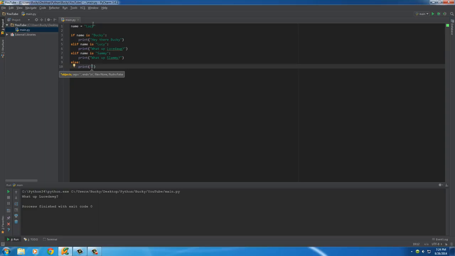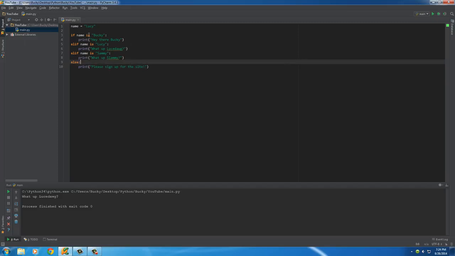We'll say that this is actually a site, and if the user logs in, then we can give them a custom message. And of course, if none of these names are true, then that just means they didn't sign up for the site yet. So please sign up for the site. So of course, with Lucy, whenever you run it, it's going to give her that custom welcome message.